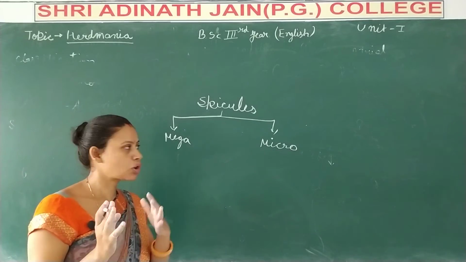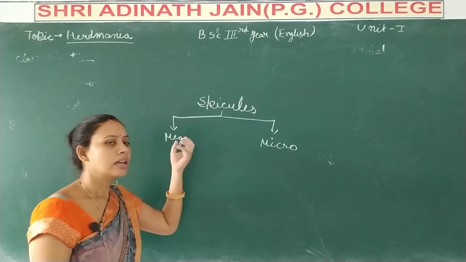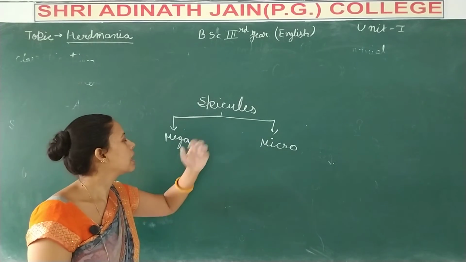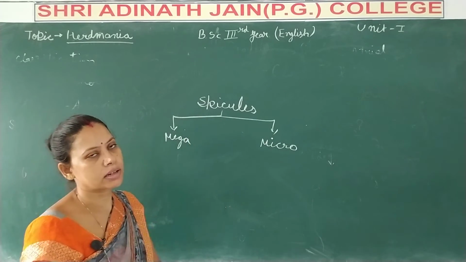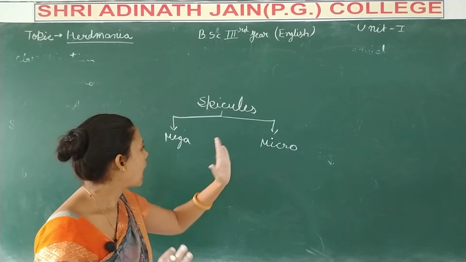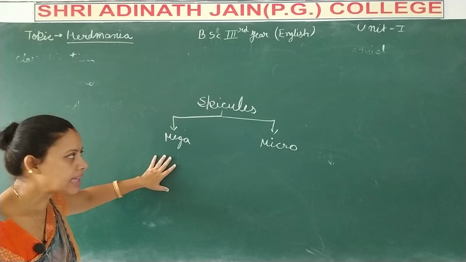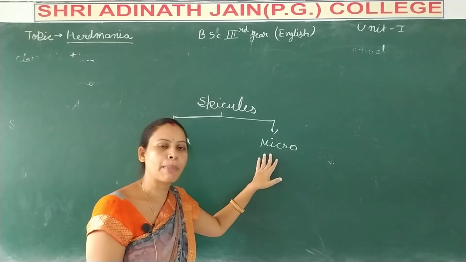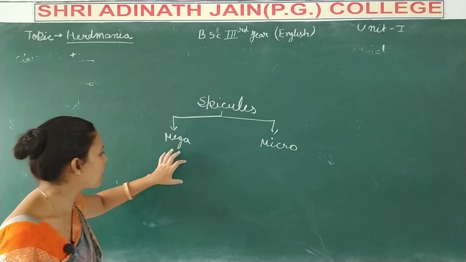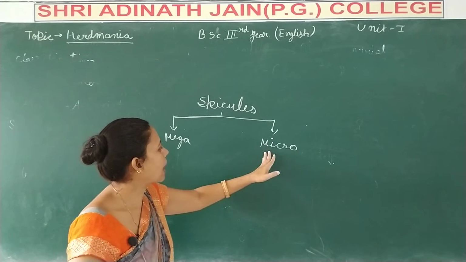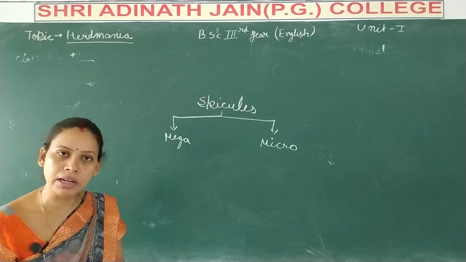The test of Herdmania has six types of cells and some spicules. These spicules are secreted from the epidermis, and they are divided into two types: one is mega spicules and the second is micro spicules. Mega spicules are large in size and micro spicules are smaller in size.